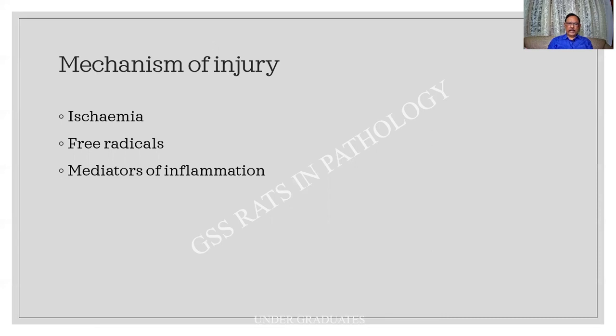What is the ultimate mechanism of injury in a case of shock? It can be ischemia, lack of oxygen. Second one is release of free radicals. Third one is mediators of inflammation. Please remember these three things: ischemia, free radicals, mediators of inflammation.